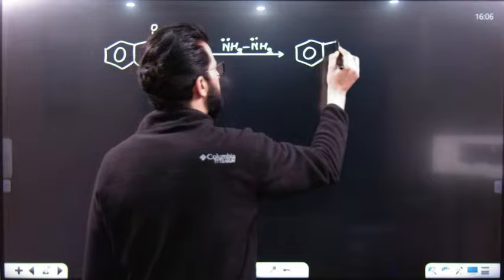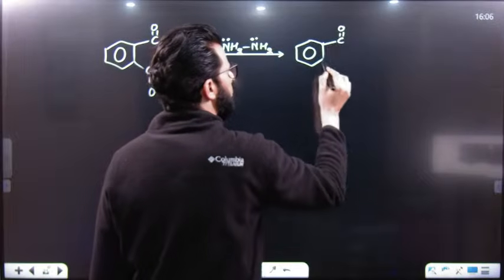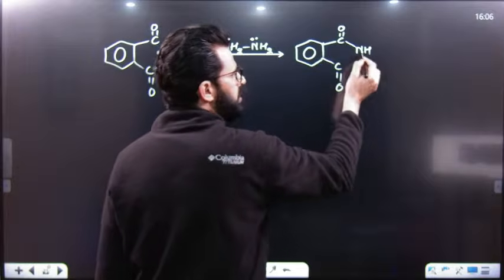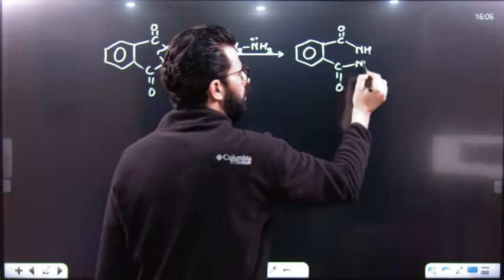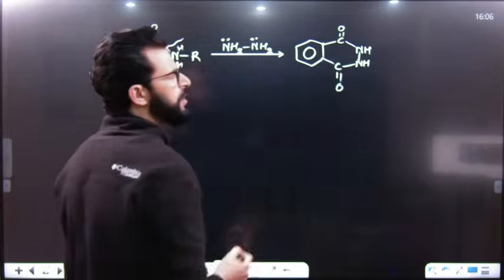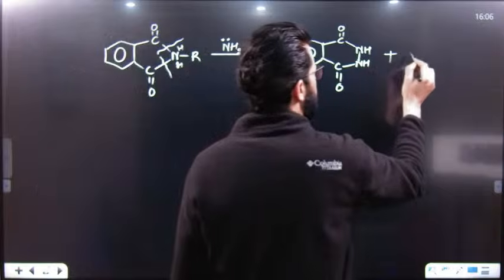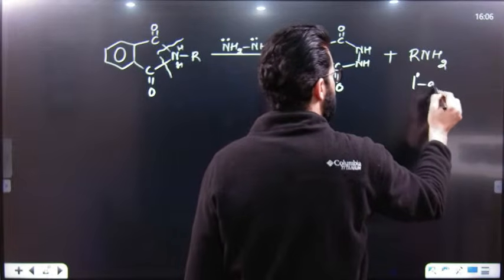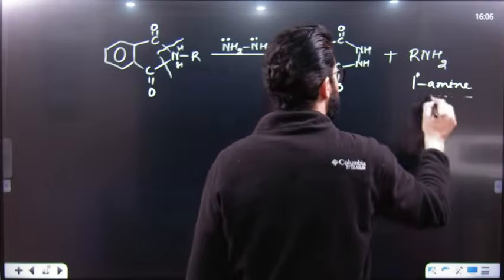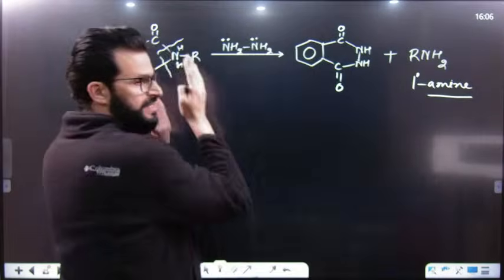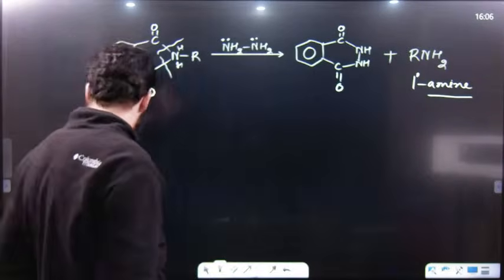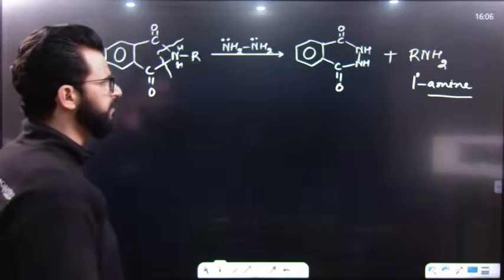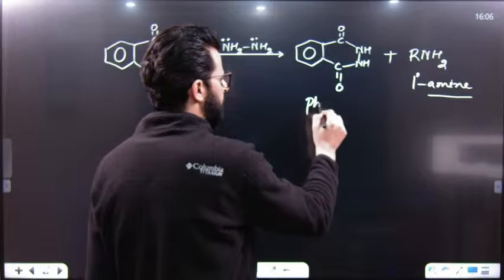It will simply be like this: C=O, this is C=O. One of the nitrogens from hydrazine is attached to this, and another nitrogen of hydrazine will attach to this. So we will get this one, plus we will get the primary amine. So this is the Gabriel phthalimide reaction. But in the last step, you can do hydrazinolysis, that means lysis because of hydrazine, or you can carry out the reaction known as hydrolysis. But remember, this is known as phthalhydrazide.